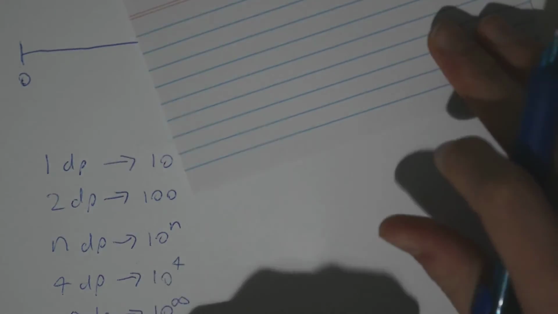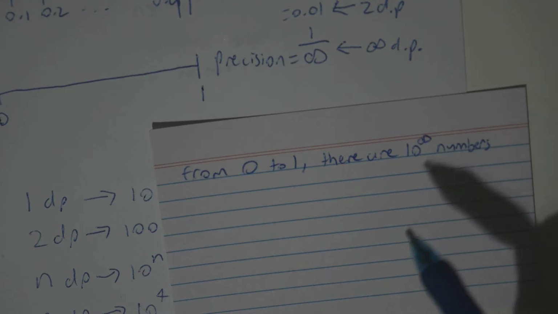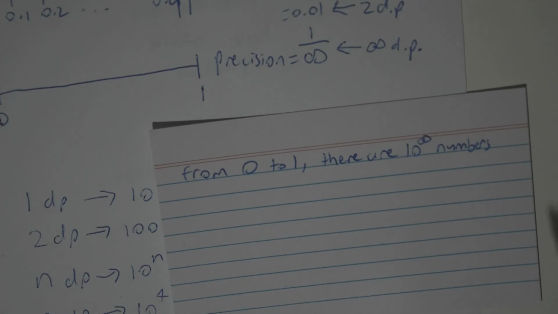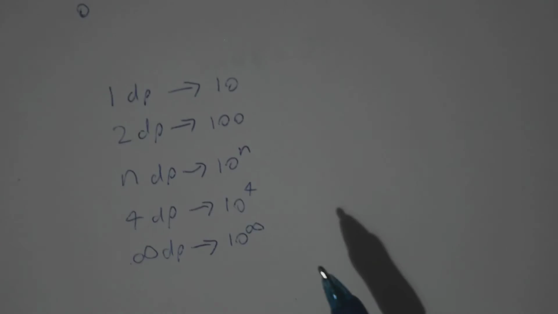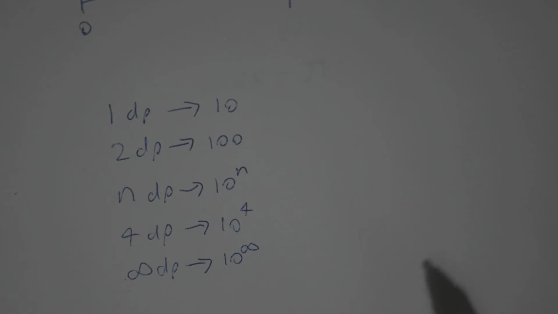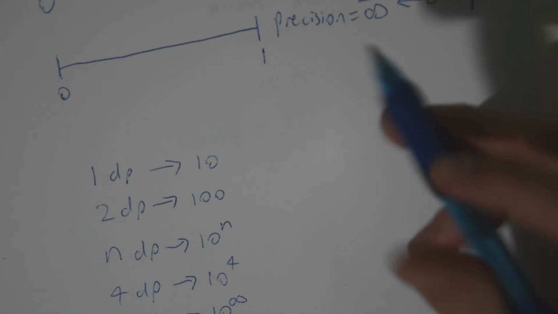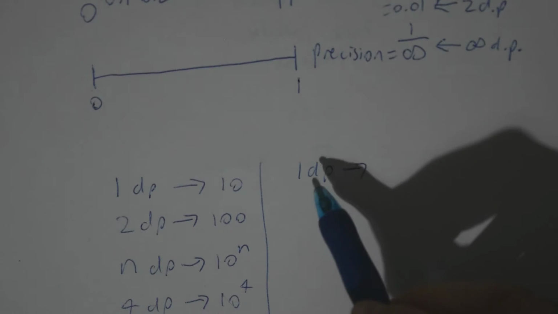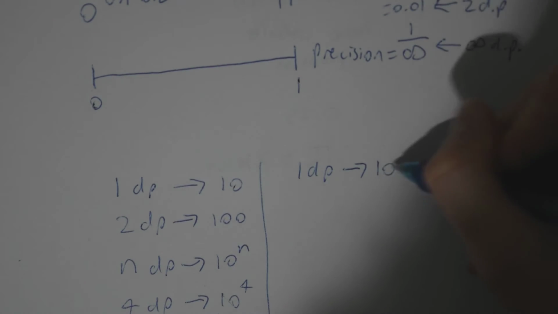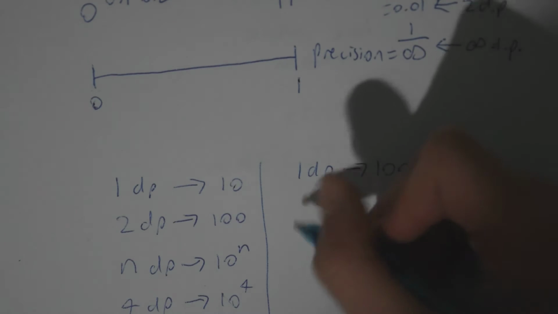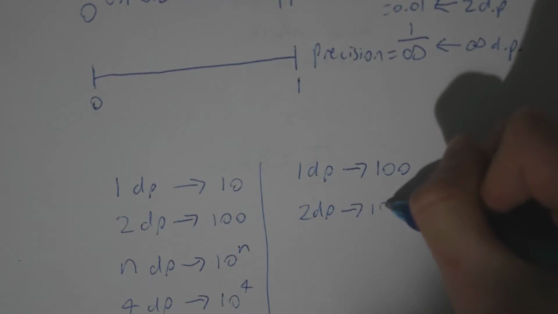So, just to keep track of the things we've decided on so far, the one important thing to keep track of is that from 0 to 1 there are 10 to the infinity numbers, assuming that we have infinite decimal places. Fair enough. But now, let's do something else. Now let's say we go from 0 to 10. Well, that means there are 10 times as many numbers within the range. So, if we have 1 decimal place, it's 10 times 10. There are 100 numbers between 0 and 10. With 2 decimal places, there are 1,000.